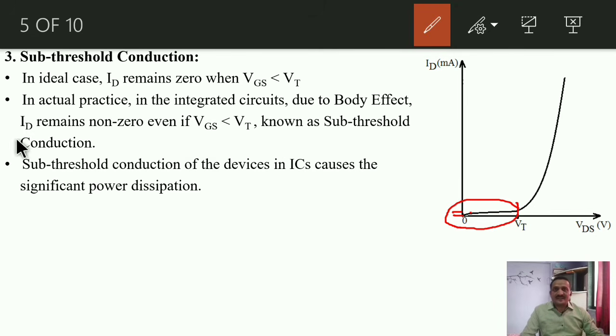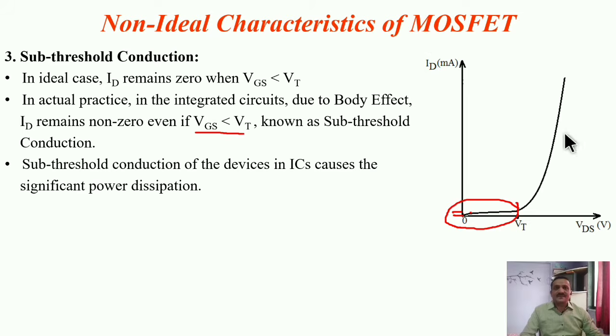So the same thing I have written over here: ID remains non-zero even if VGS is less than Vt, which is known as subthreshold conduction. So this is the third non-ideal characteristic of MOSFET.